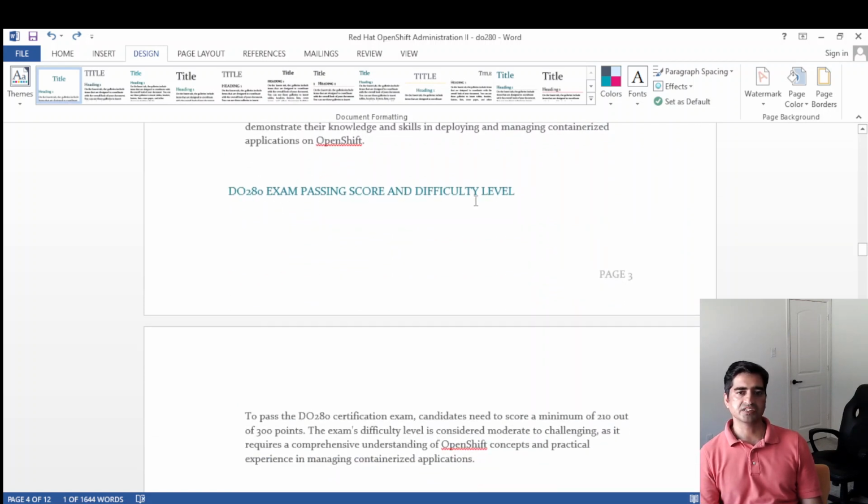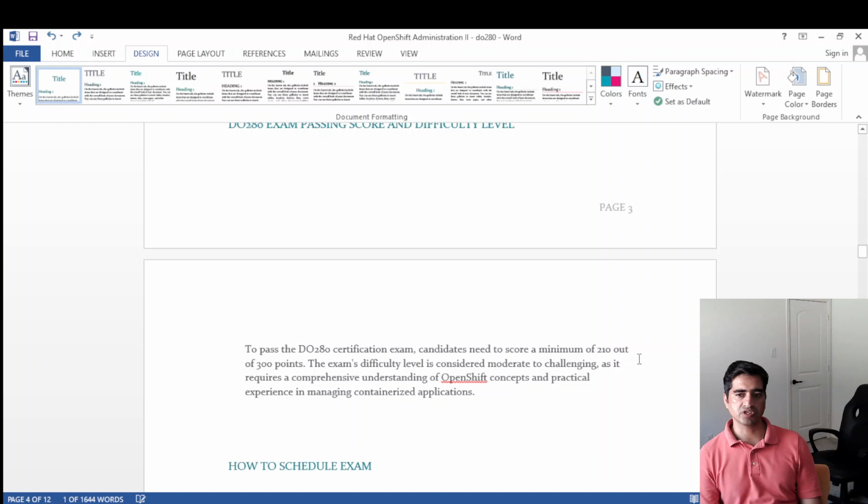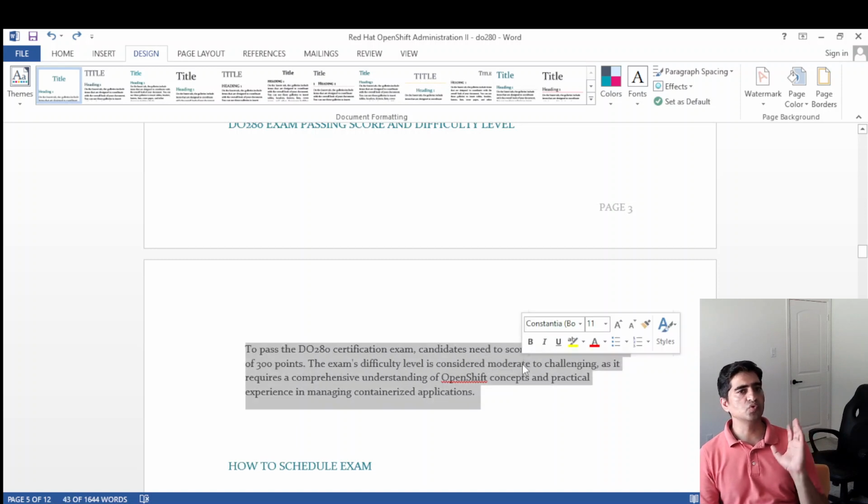DO280 exam passing score and difficulty level. Total exam points are 300. The passing score is 210, which is around 70%. The difficulty level is moderate to challenging. Moderate is for those who have CKA work experience. If you are already familiar with CKA and have a good amount of work experience, it is moderate for you. If you practice a good amount every day for 2 to 3 weeks, a couple of hours a day, you will be able to pass this certification.